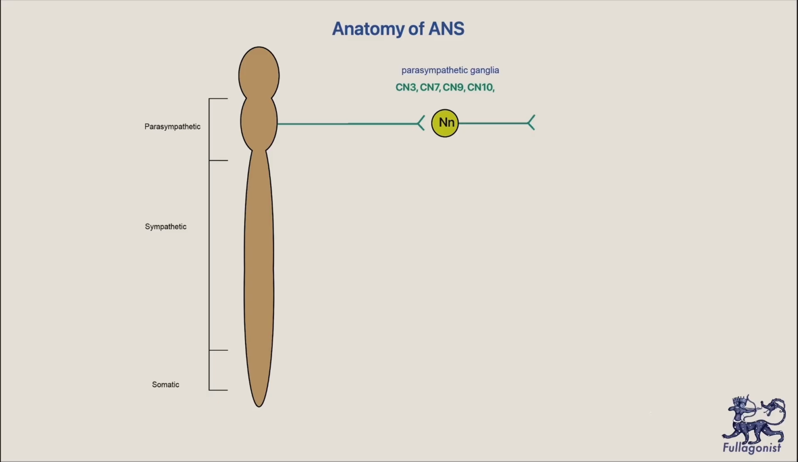Please remember the terms sympathetic and parasympathetic are anatomic. They do not depend on the type of neurotransmitter released from the nerve endings, nor on the kind of effect, which is either excitatory or inhibitory.